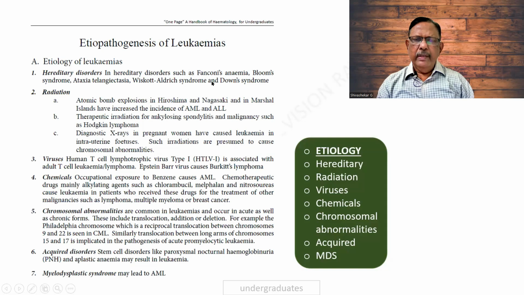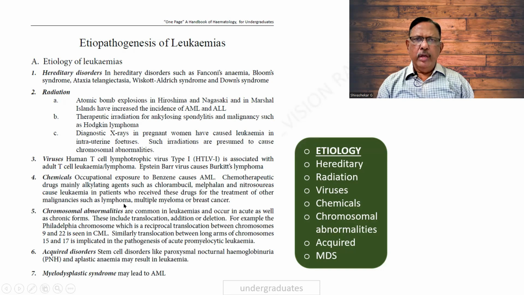Hereditary, for example, in cases of Bloom's or Fanconi's anemia and Down syndrome. MCQ is possible. Radiation, starting from atomic bomb up to X-rays. Ankylosing spondylosis was treated by radiation, and the patient developed leukemia. Viruses, HTLV-1 and Epstein-Barr virus. Chemicals, occupational disorders such as benzene, melphalan, and nitrosoureas.